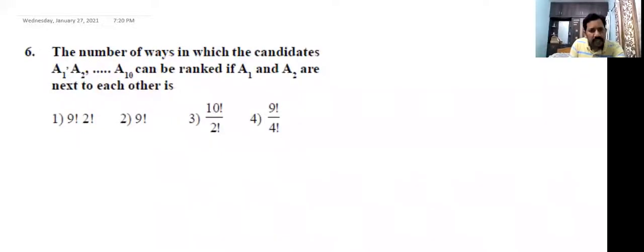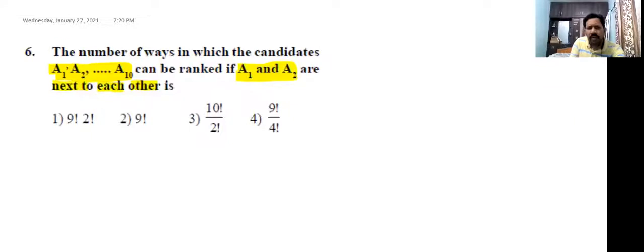Now, see the next question, what they have given here. The number of ways in which the candidates A1, A2, A3 and so on up to A10 can be ranked if A1 and A2 are next to each other.